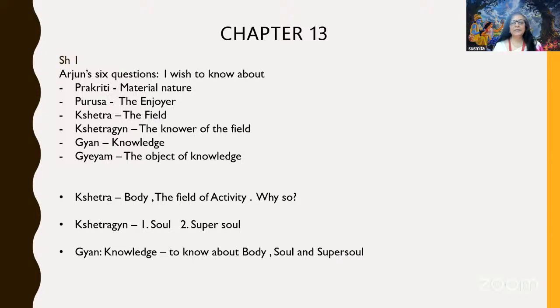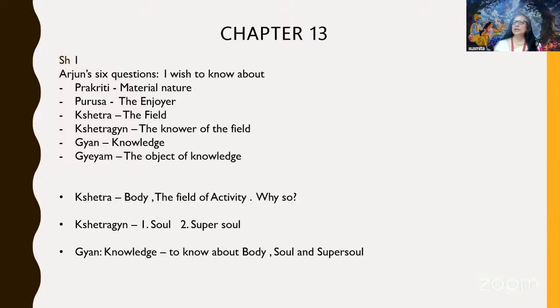Now Krishna explains about Kshetra, Kshetragya and Gyan in the first 7 shlokas. He says Kshetra is this body, the field of activity. And why does he say that this is Kshetra? Why does he compare our body to the field of activity?